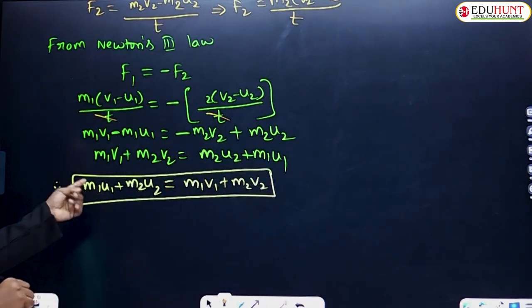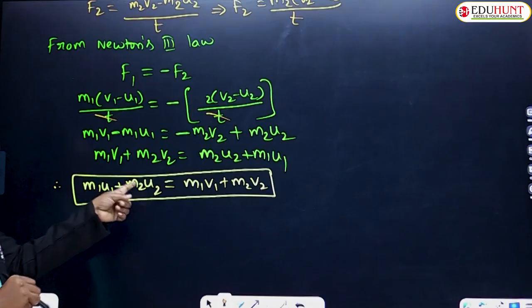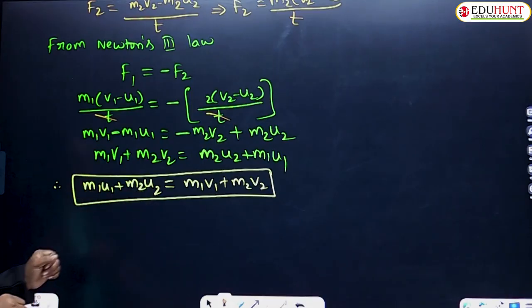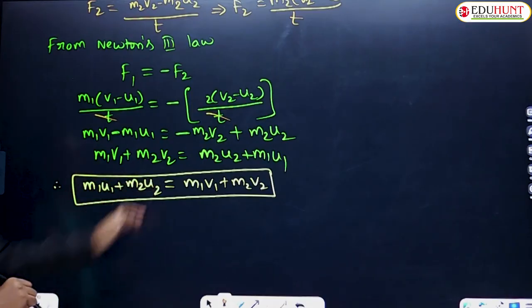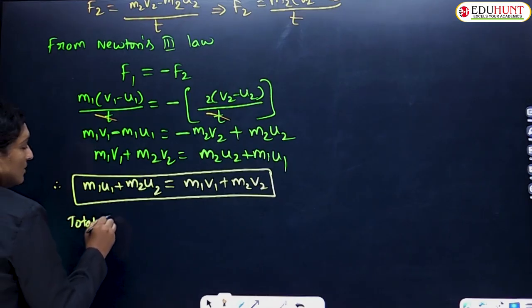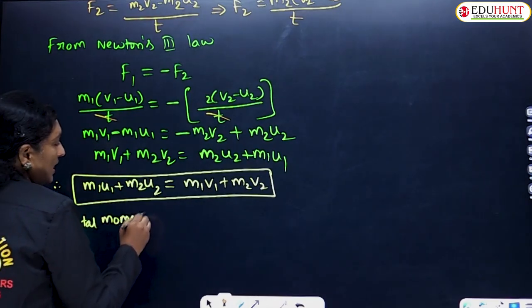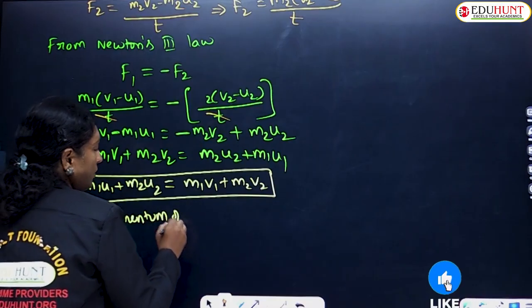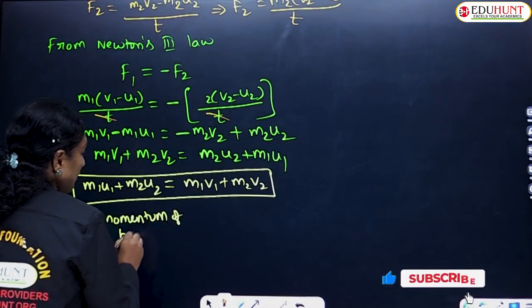What is this, children? Momentum of ball A before collision. This is momentum of ball B before the collision. Hence m1 u1 plus m2 u2 is nothing but your total momentum of both bodies. Total momentum of both bodies before collision.